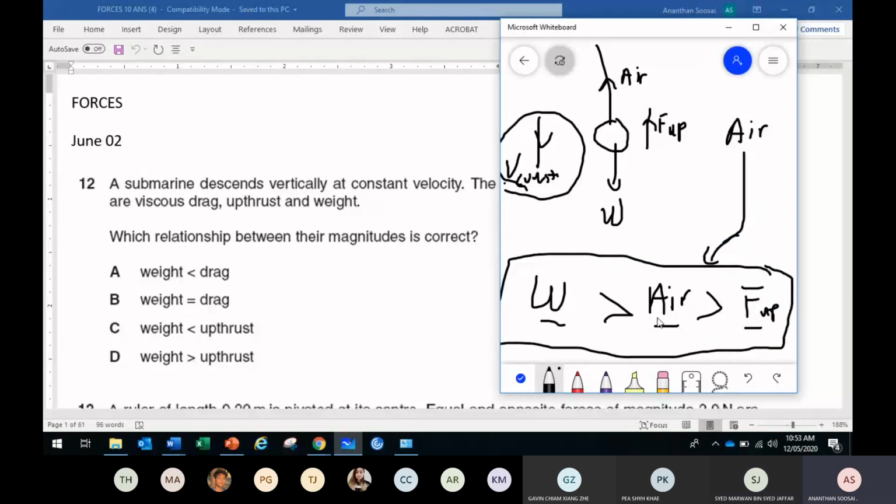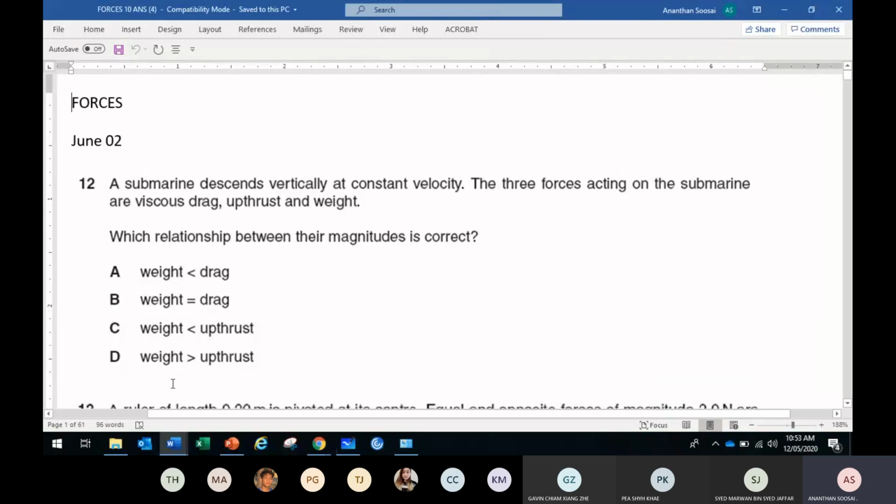So upthrust takes the second position in the liquid, and upthrust takes the last position in the air, when the object moves with a constant speed. Therefore the answer for this should be D. Weight is greater than upthrust because weight is the only force acting down.